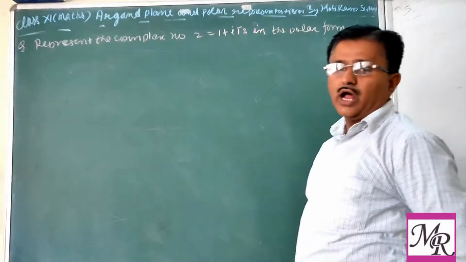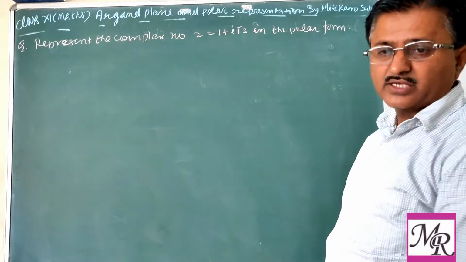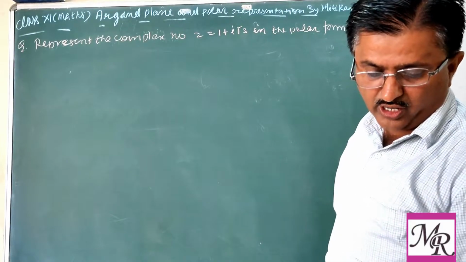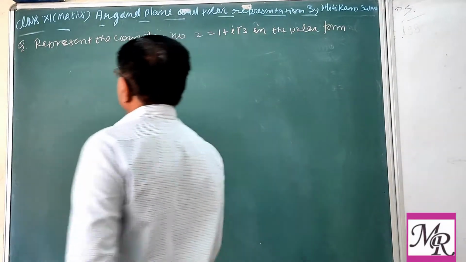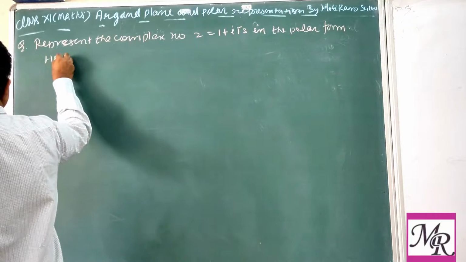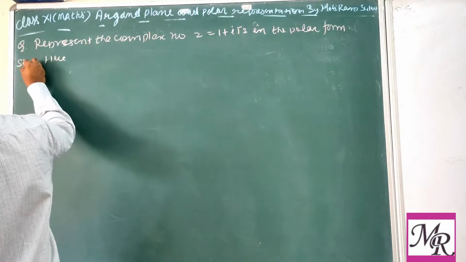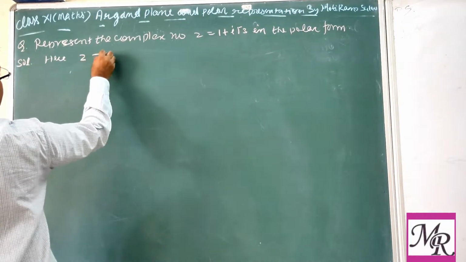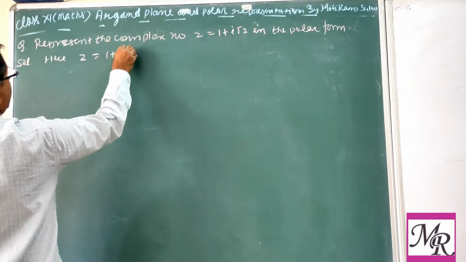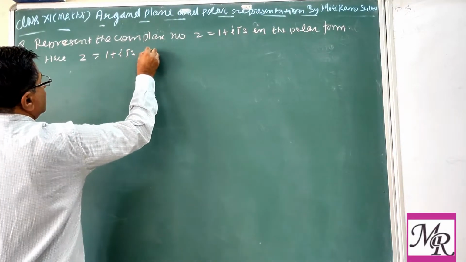So we have to write this given complex number in the polar form. Solution: z equal to 1 plus iota root 3.